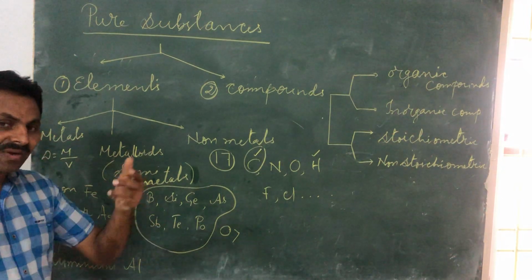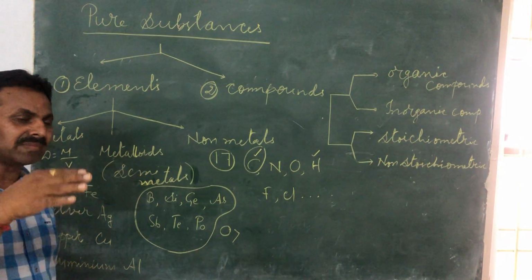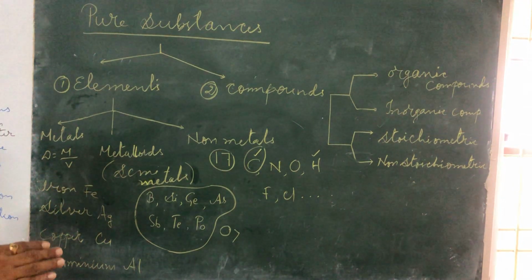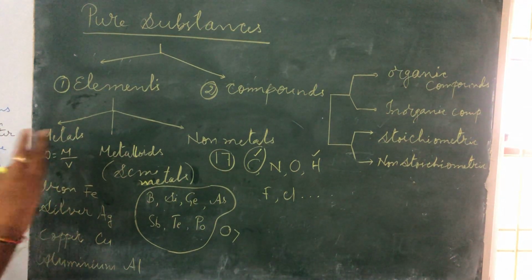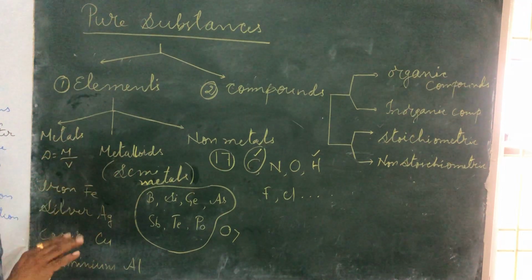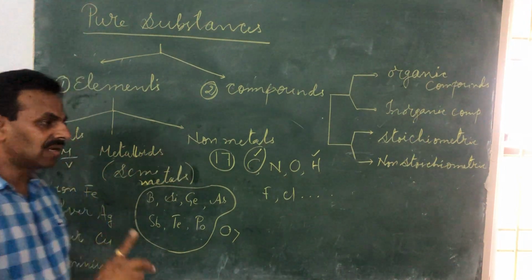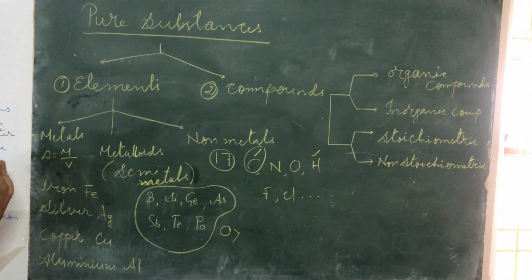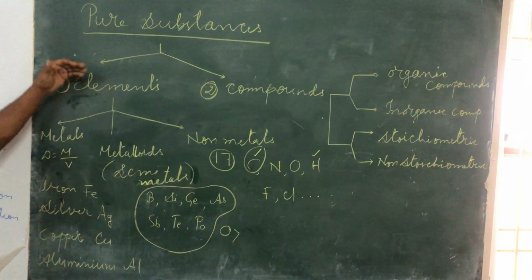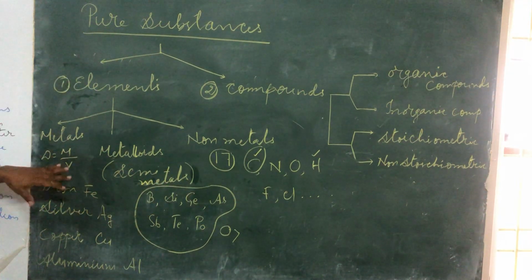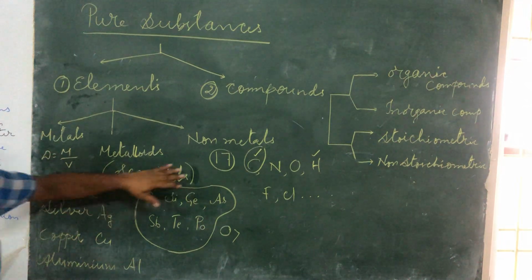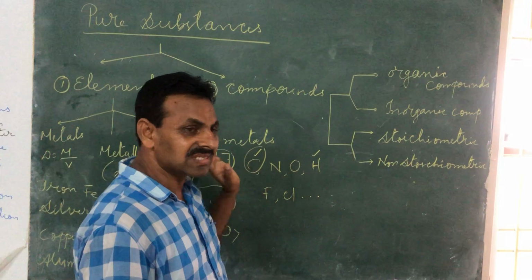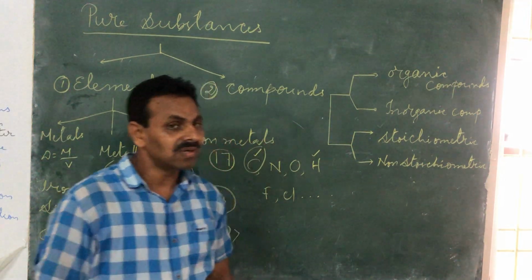You can see in the periodic table, the semi-metals which are mentioned in a different color on the right hand side. And after the semi-metals are all non-metals, mostly, not all, mostly non-metals. And one non-metal which is on the left hand side of the periodic table is hydrogen. Okay, so this is how the elements are classified as metals, metalloids and non-metals. Okay, hope that is clear. Then let's go on to the compounds.